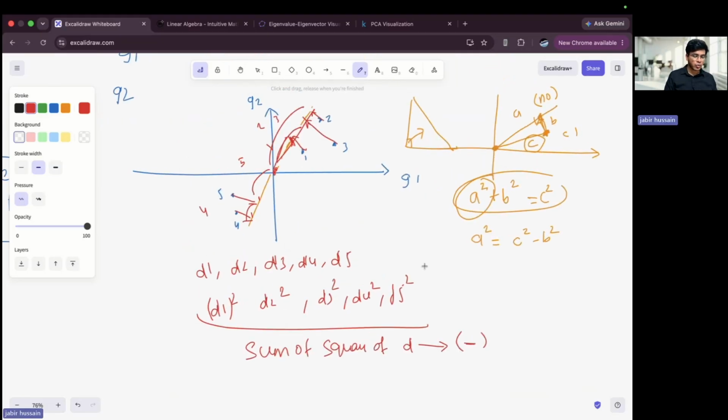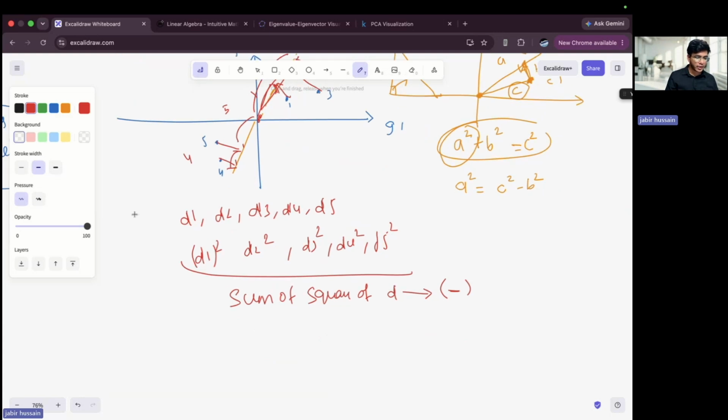Now after this, I'll take the line which I have and tilt it. After tilting it, again I will calculate the projected distances from the origin. Same process, right? The only difference is that the line is tilted. After tilting it, I'll get some other distances. Again, this is my D1, D2, D3. I'll do the same thing and store that in the array.